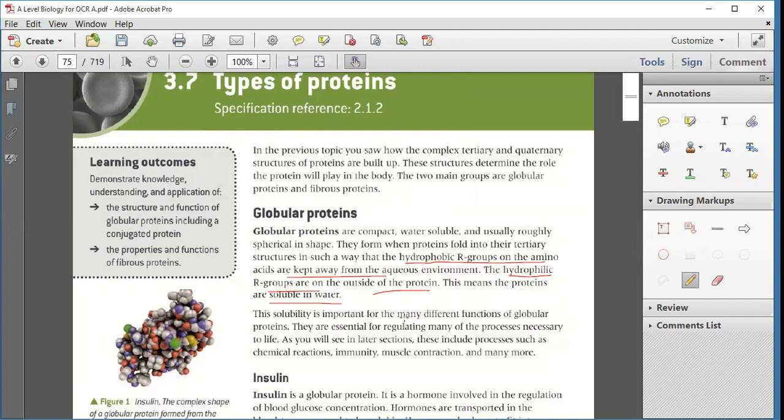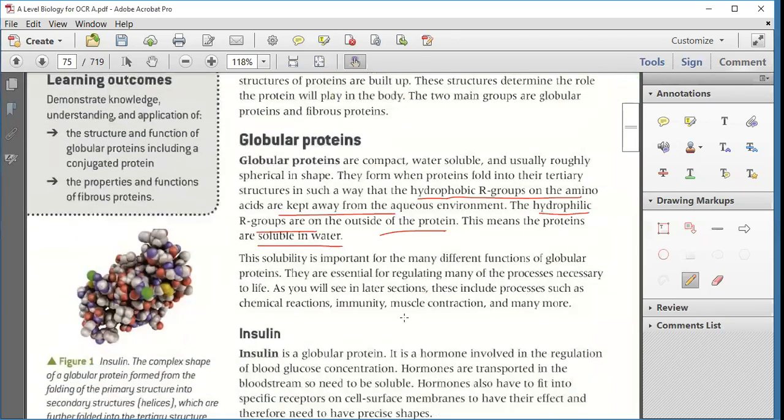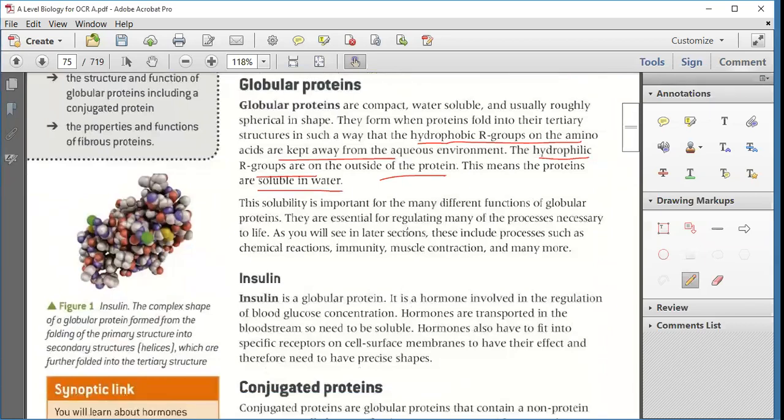Okay, this solubility is important for many different functions of globular proteins. They are essential for regulating many of the processes necessary for life. As you will see in a later section, this includes processes such as chemical reactions, immunity, muscle contraction, and many more different types. Okay. Now, the first type of globular protein that we are going to study is insulin.